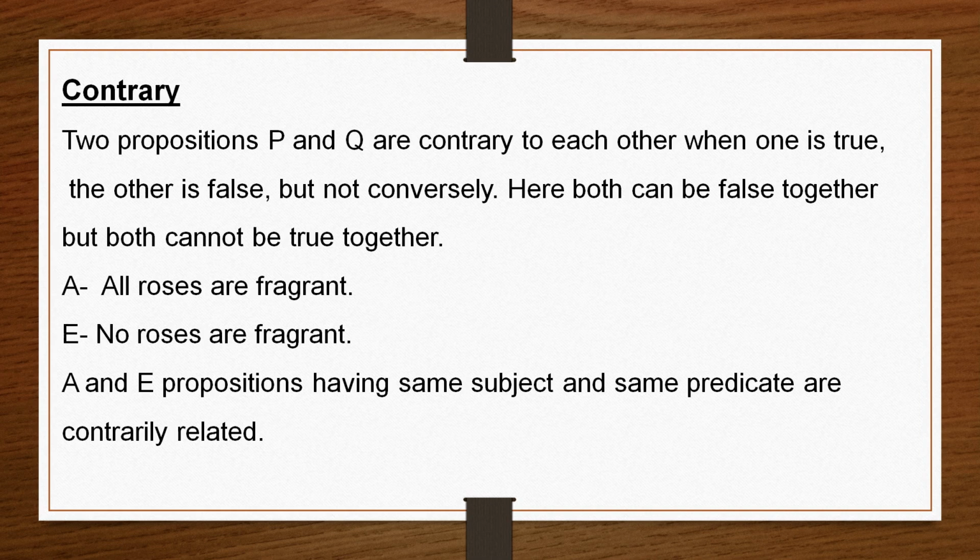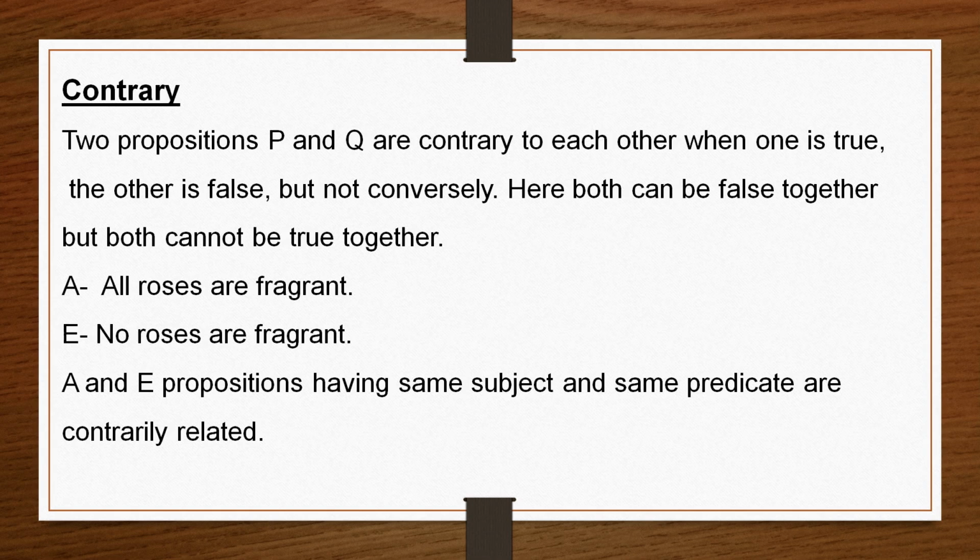Both the propositions can be false together, but both the propositions cannot be true together. Now, this contrary relation holds between A and E propositions. For example, A proposition, all roses are fragrant, and E proposition, no roses are fragrant.